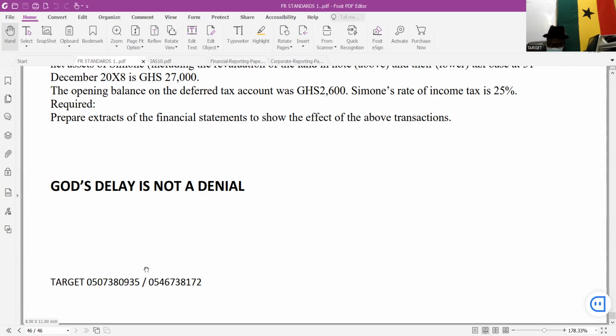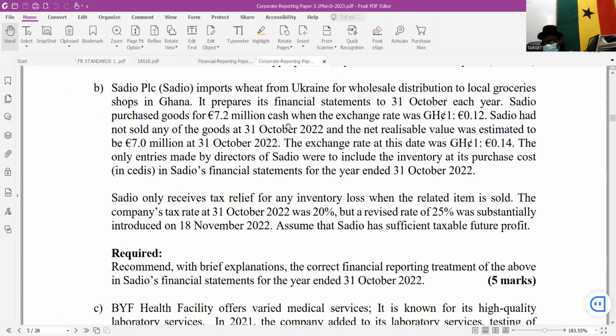Imagine the final level question, corporate reporting, which has the issue of 2 different tax rates and sufficient taxable profit. The tax aspect explanation will be very little, in a sense that many might not be able to appreciate the tax issues.